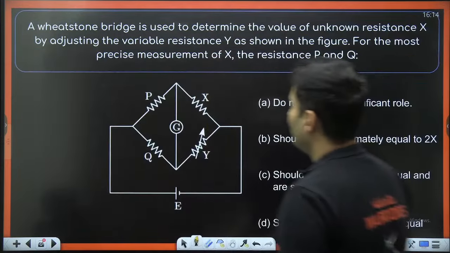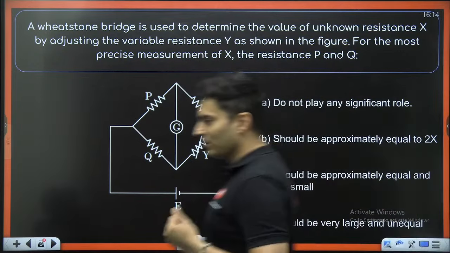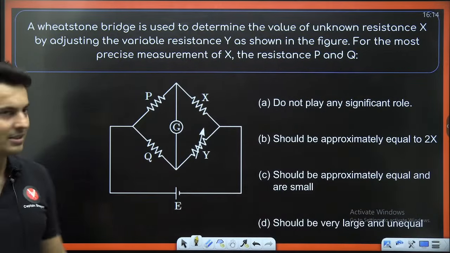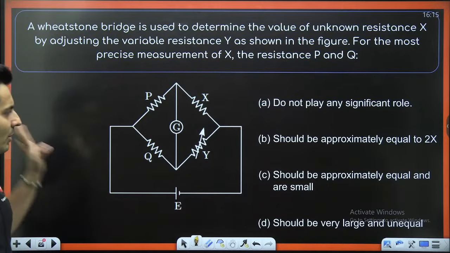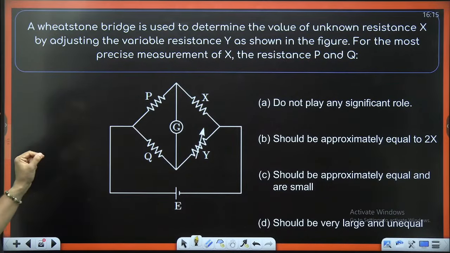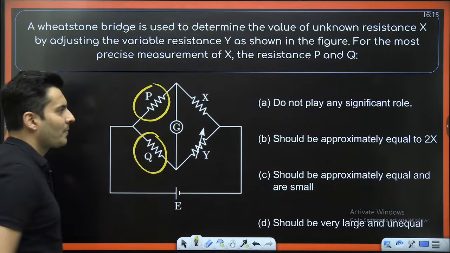Moving on. A Wheatstone's bridge is used to determine the value of unknown resistance X by adjusting the variable resistance Y as shown in the figure. For the most precise measurement of X, the resistance of P and Q should be what? Do not play any role, should be approximately 2X, should be approximately equal and small, or should be large and unequal.